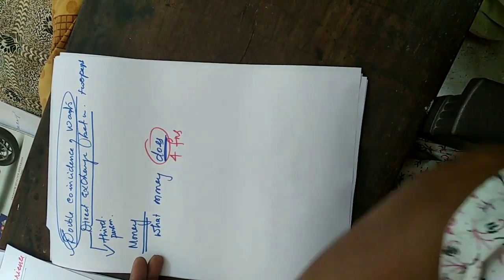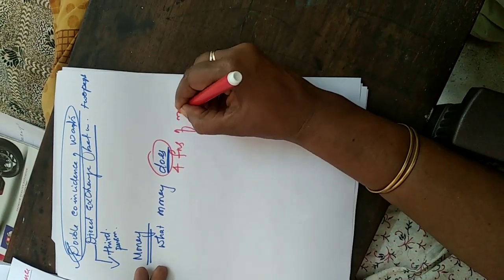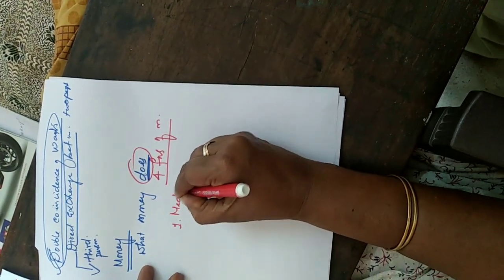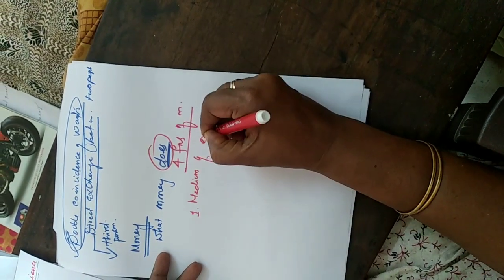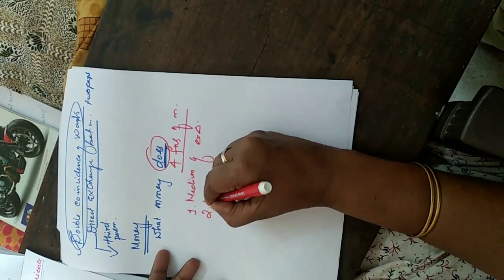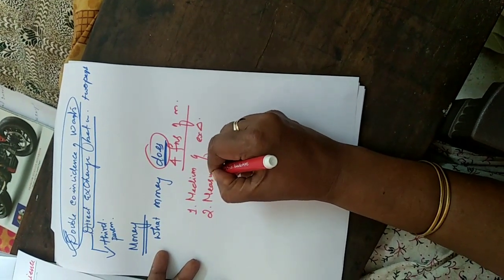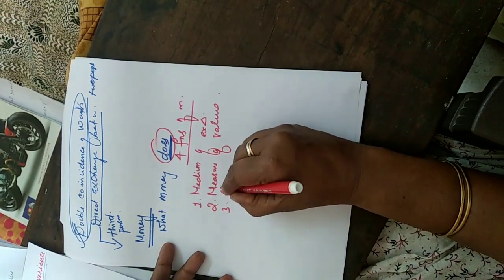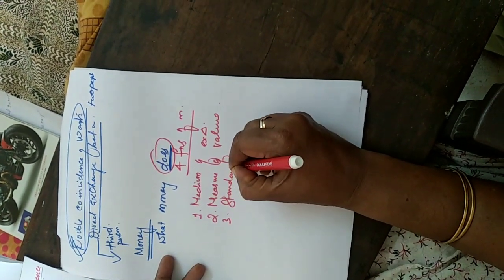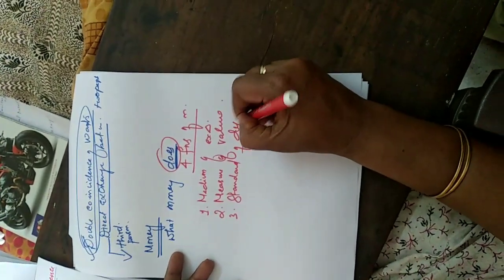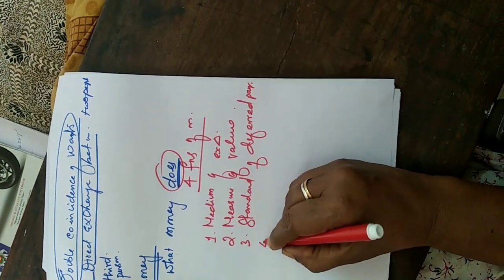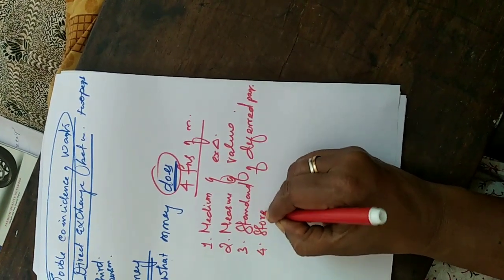Which are they? The first function is the medium of exchange. Second one is the measure of value. Third one is the standard of deferred payments. And fourth one is the store of value.